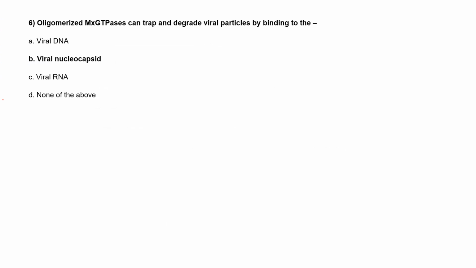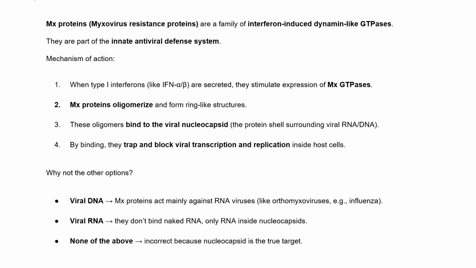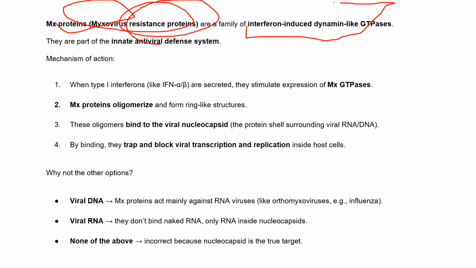And then they can trap and degrade the viral particles by binding, how? So this MX protein, which is a myxovirus resistance protein, is a family of interferon induced dynamin-like GTPases which convert GTP into GDP. So these are part of innate